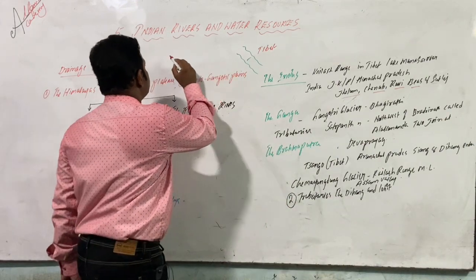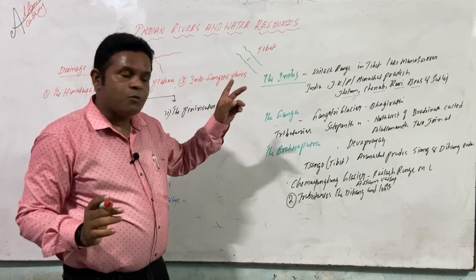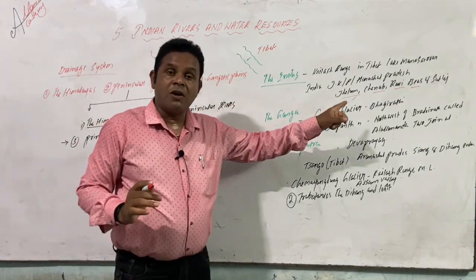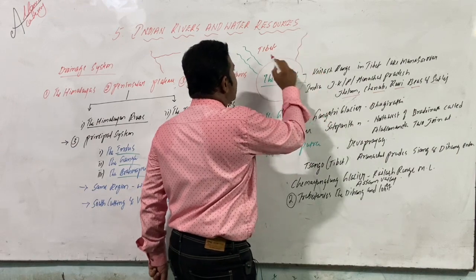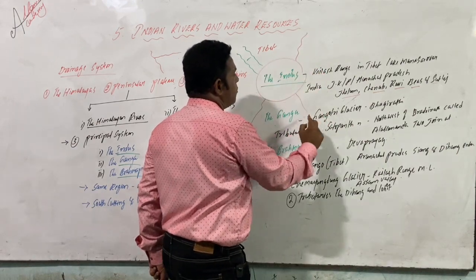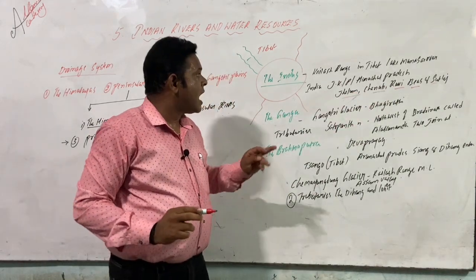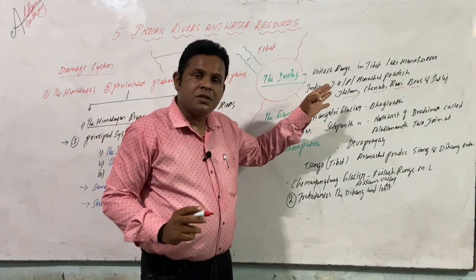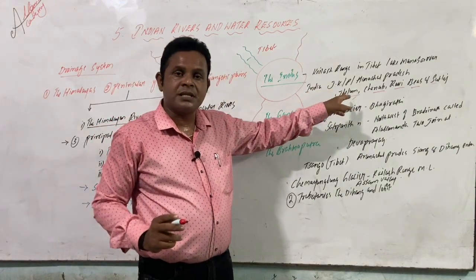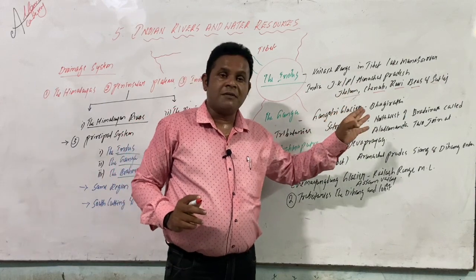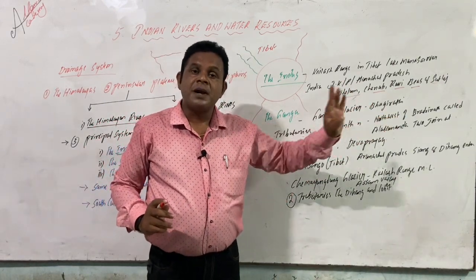Tributaries means, suppose you take a major river, whatever minor river is connecting to the major one, that is what we call a tributary. So for the Indus, these are the rivers connecting to it: Jhelum, Chenab, Ravi, Beas, Satluj. And especially when it enters our country, India, the entry takes place in Jammu and Kashmir. After that it flows on, and enters Punjab and Himachal Pradesh.